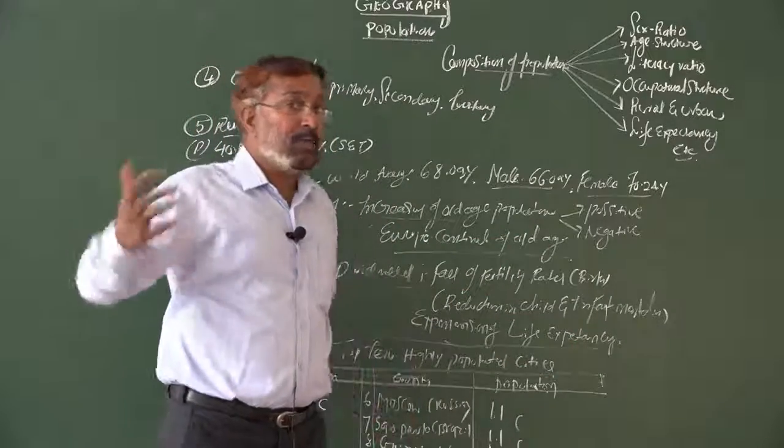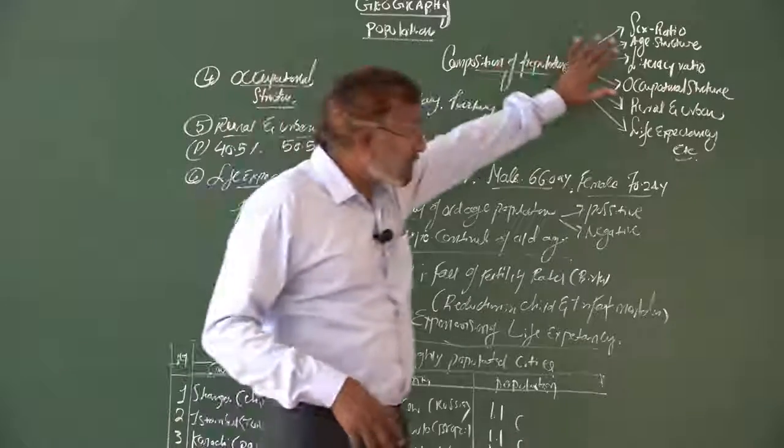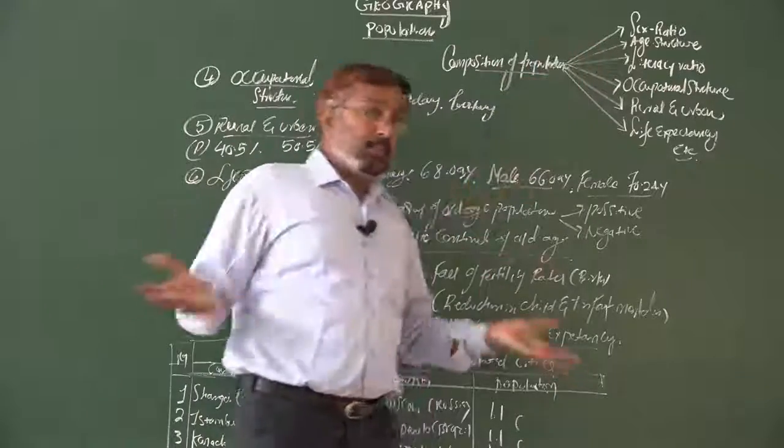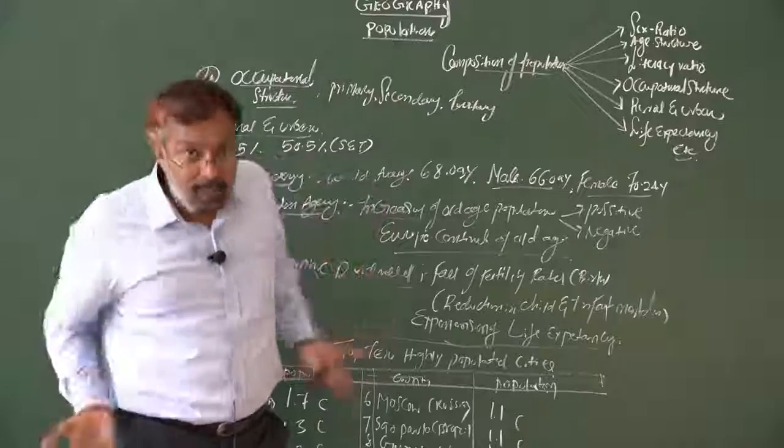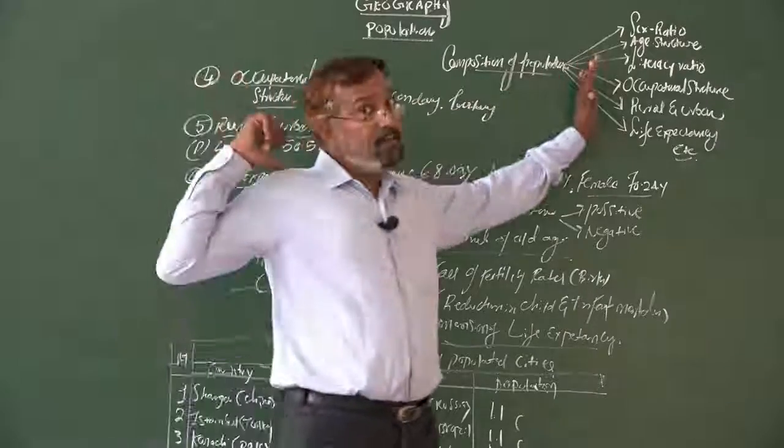So now there is much difference. These compositions change from one time to another. They are not permanent statistical information.